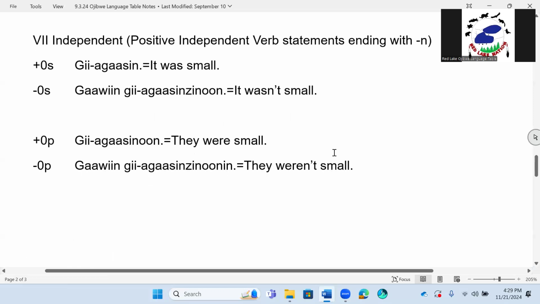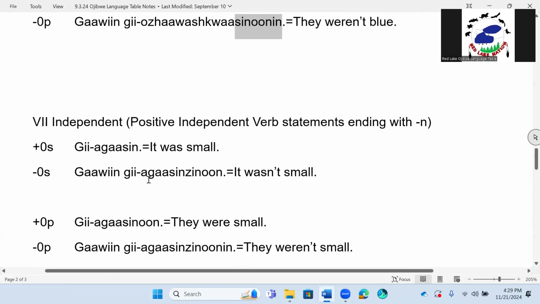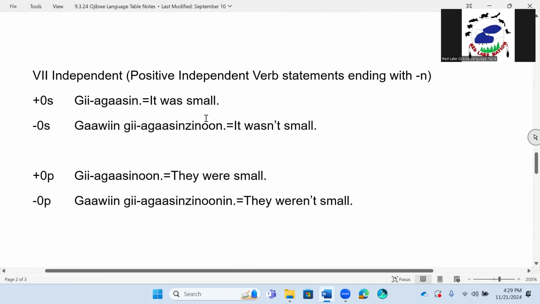Sticking with our rotation of words, we have the word, this one ended with a vowel. And so this one is going to end with the letter N. Ending with the letter N. Positive zero S singular. Gi agasin. It was small. Gi agasin. You're talking about inanimate things here, okay? So zero S, negative zero S, gawin gi agasin zinun.